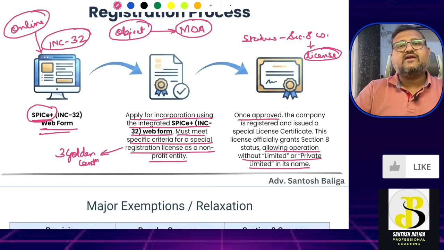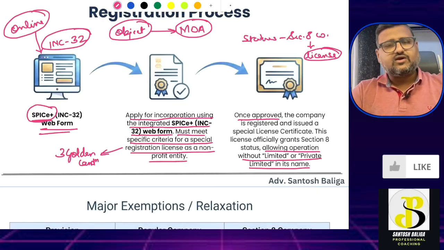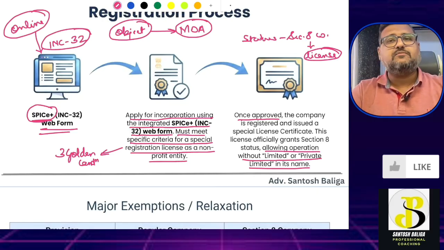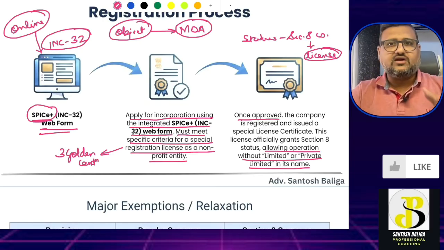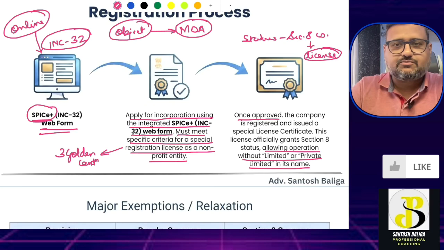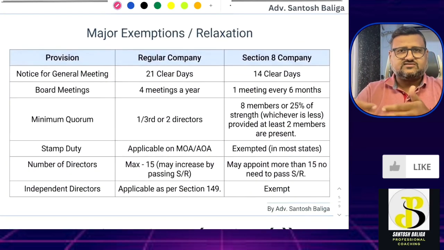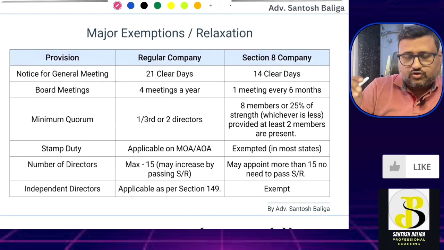There is a possibility that in the examination a question may come, asking what exemptions or relaxations a Section 8 company or an NPO gets vis-a-vis the regular company. So this will be your first point for that. Now the second point, I have covered around 6-7 points in this table itself. We will go through it one by one.